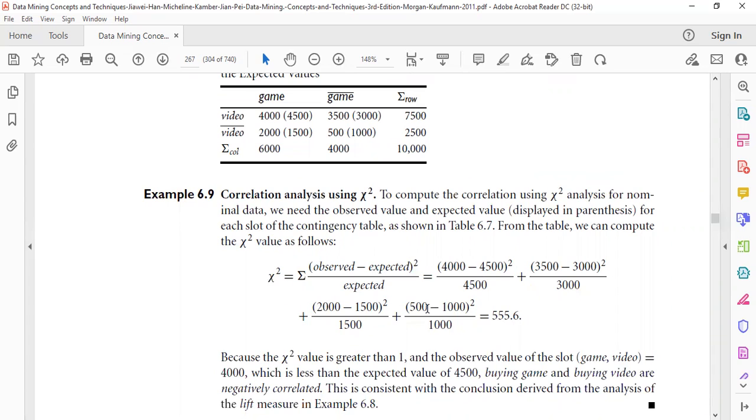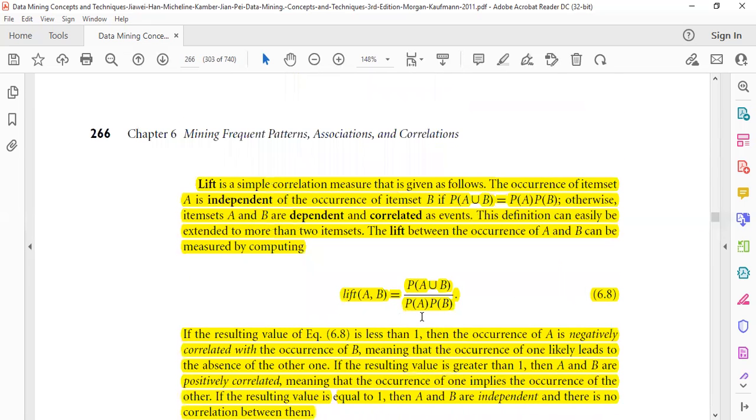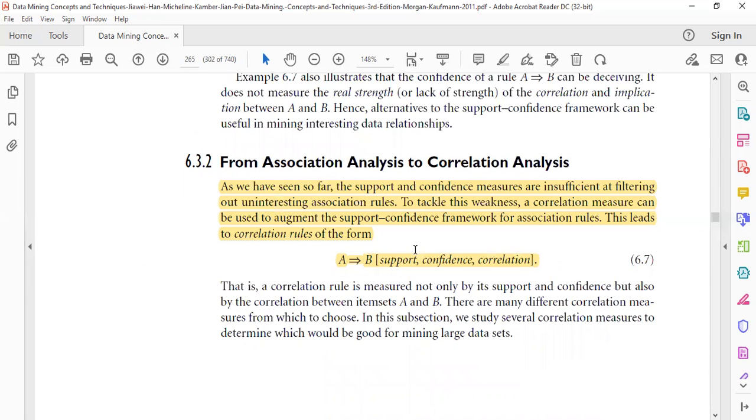Because this chi-square value is greater than the expected, these two items are negatively correlated. So we also include this term, correlation, along with support and confidence in order to find out whether the rule is of interest to us or not. That's all.